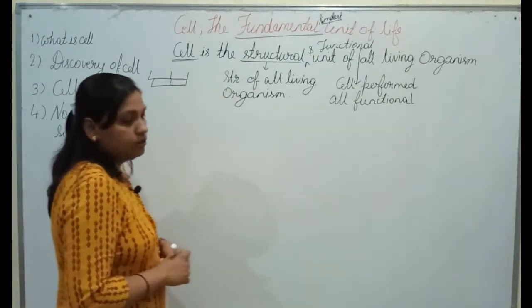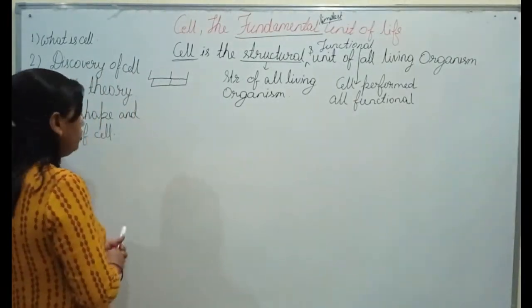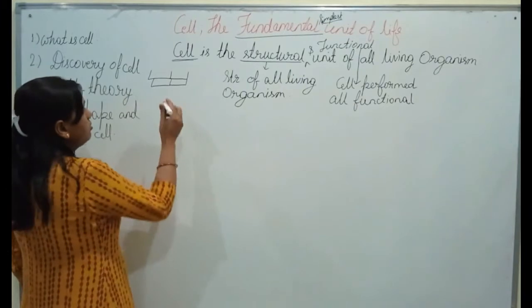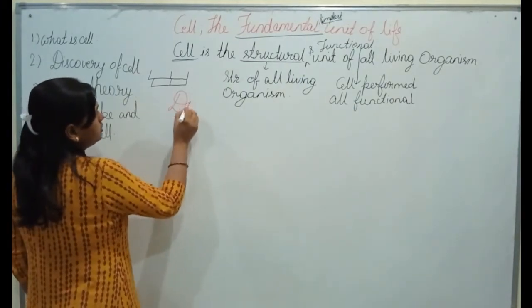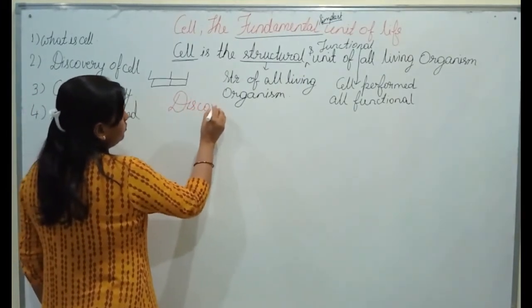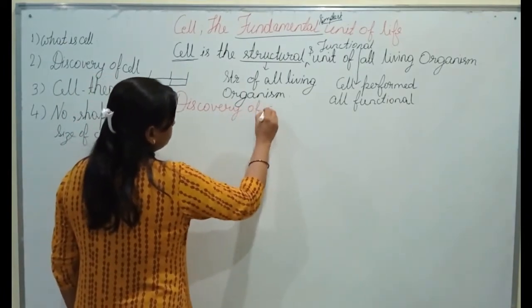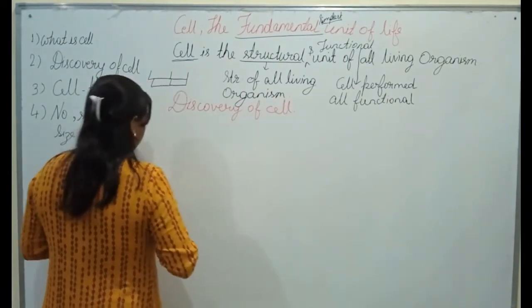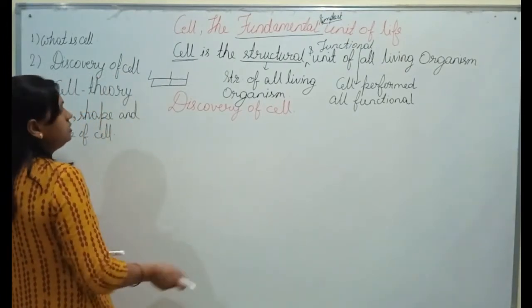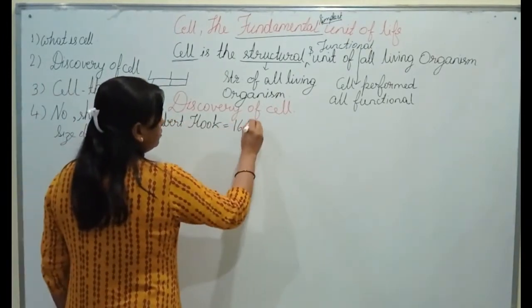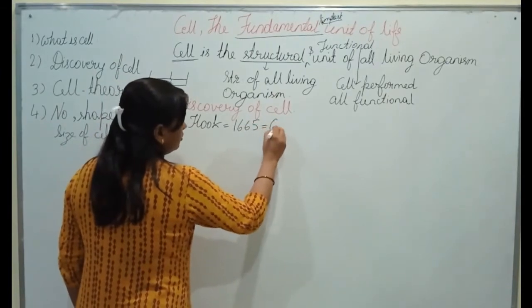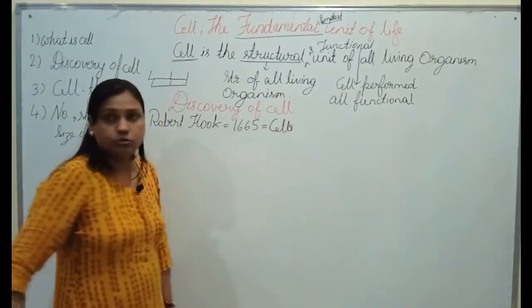Now moving ahead, second point is discovery of cell. In this section we will see who discovered cell. So Robert Hooke in the year 1665 discovered cells. What did he do?